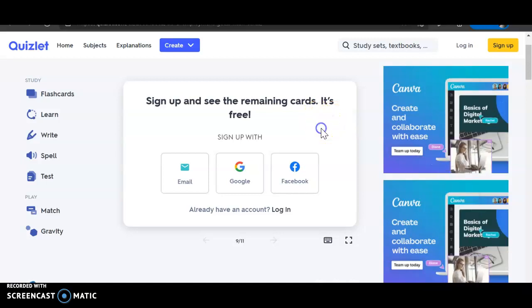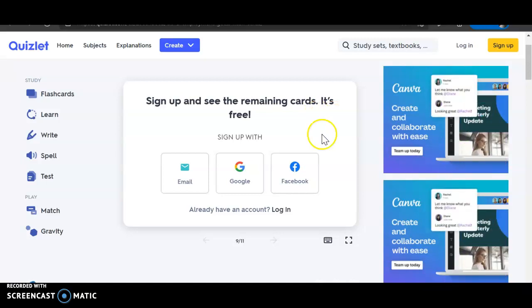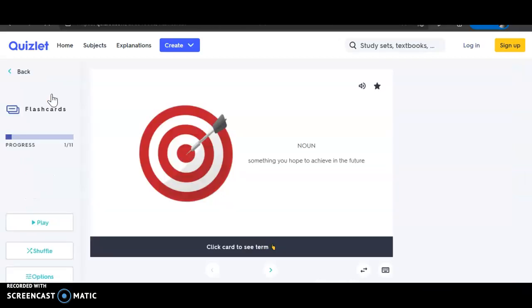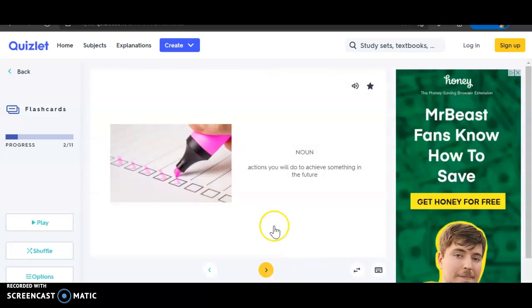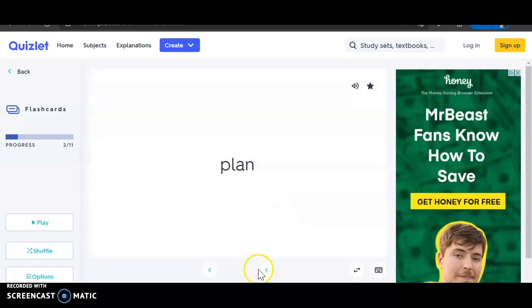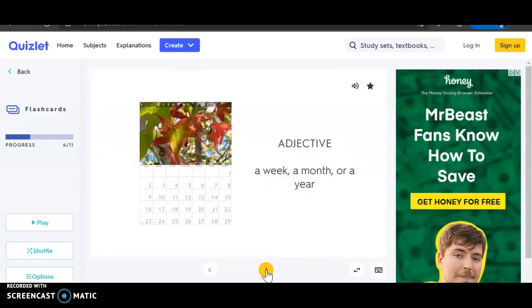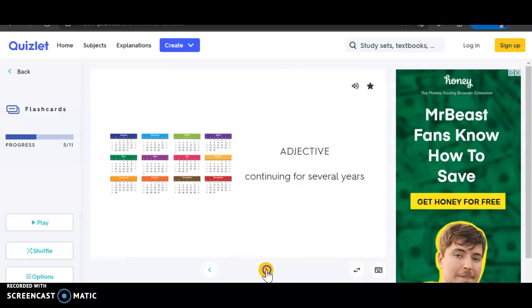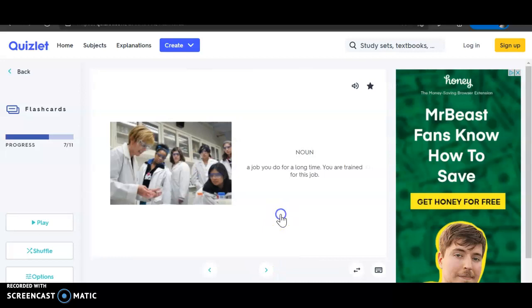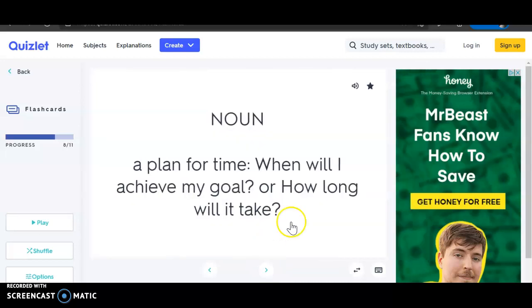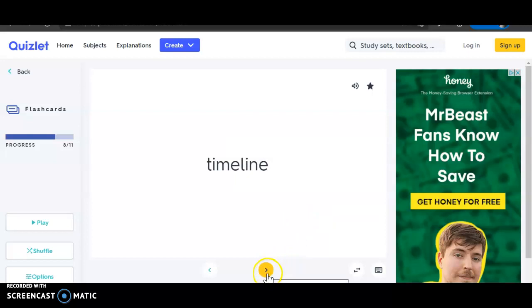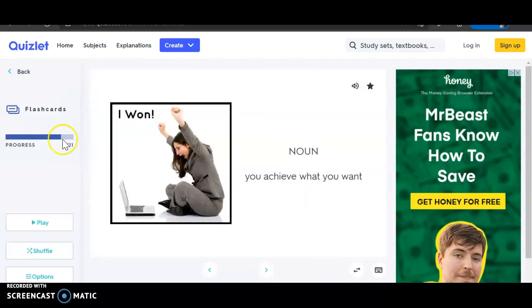When you get to this page, what you need to do is you need to go back here and click on flashcards again. Okay, and just arrow until you get to click on the white part. Okay, now keep arrowing ahead until you get to the word that you last did. Okay, let's flip this over. We did career, noun, a plan, timeline. We didn't do that one. So now we're going to click, and I can see over here that I'm number 9 out of 11.